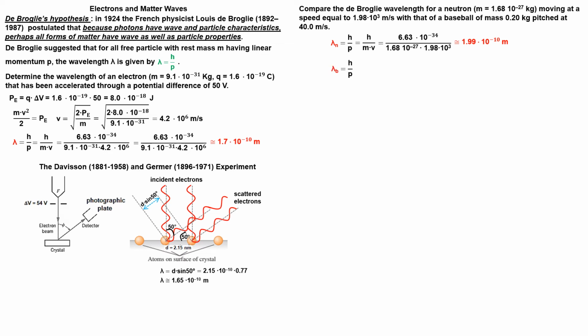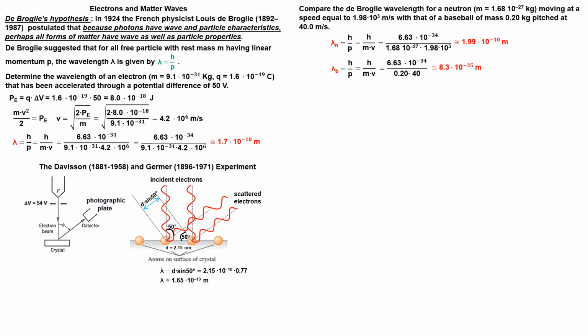We repeat the calculation with the baseball data. We can see that the ball, by contrast, has a very small wavelength. The properties of waves, such as interference and diffraction, are significant only when the size of the object or slit is not much larger than the wavelength.